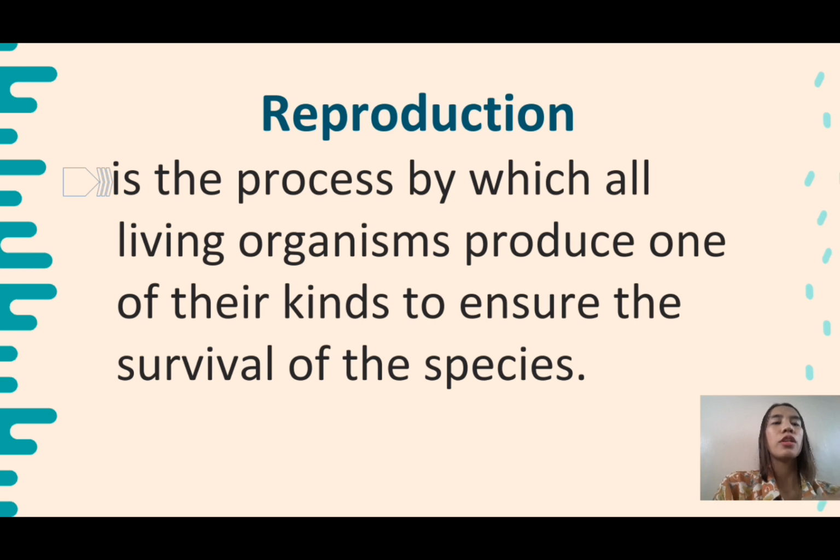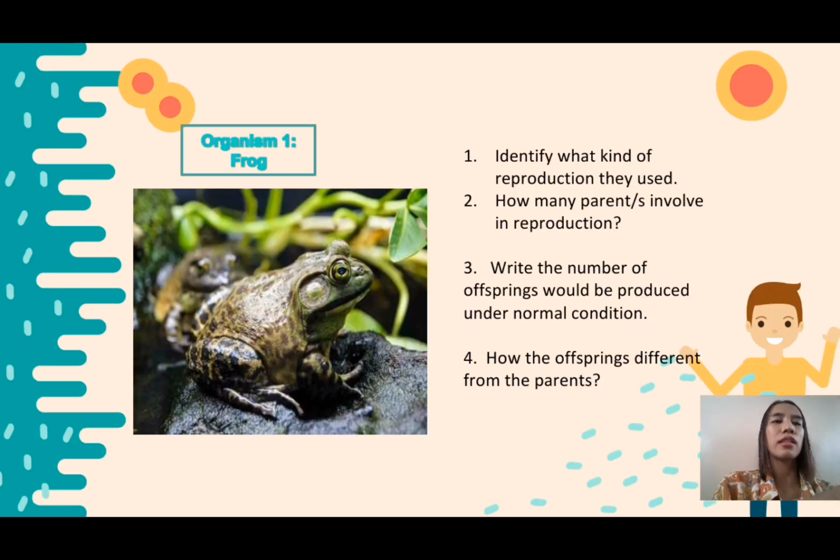Okay, for understanding our lesson, let's have an activity. I have here different organisms, and I want you to examine how many parents they require to reproduce, how they reproduce, and how the offspring are different from the parent. Our first organism is the frog. So how many parents are required, class? Anyone?